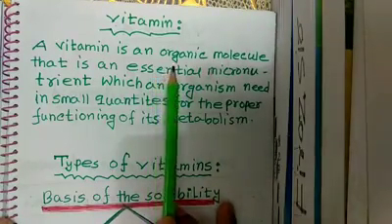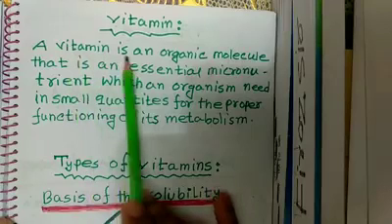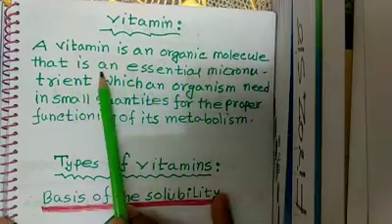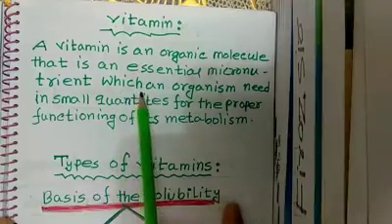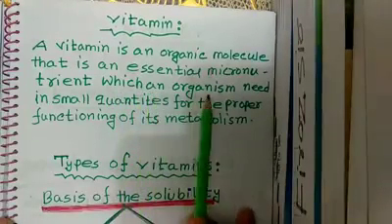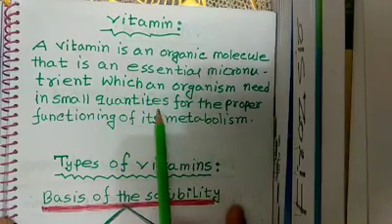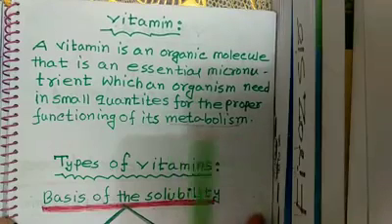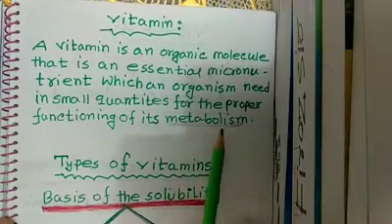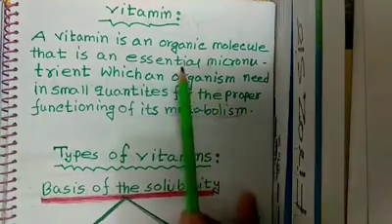Actually, vitamin is an organic molecule that is an essential micronutrient which an organism needs in small quantities for the proper functioning of its metabolism. I mean, for doing the internal activities inside our body, vitamin is very much necessary.